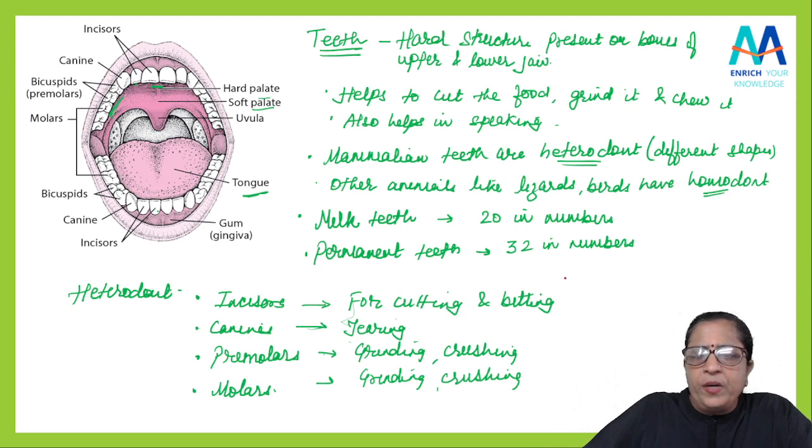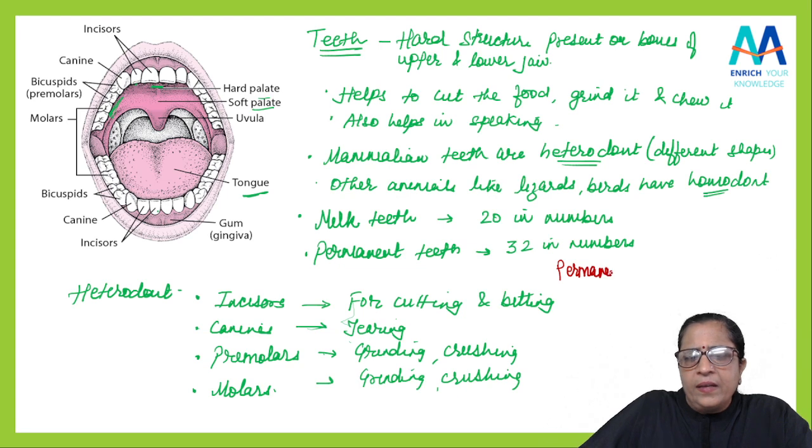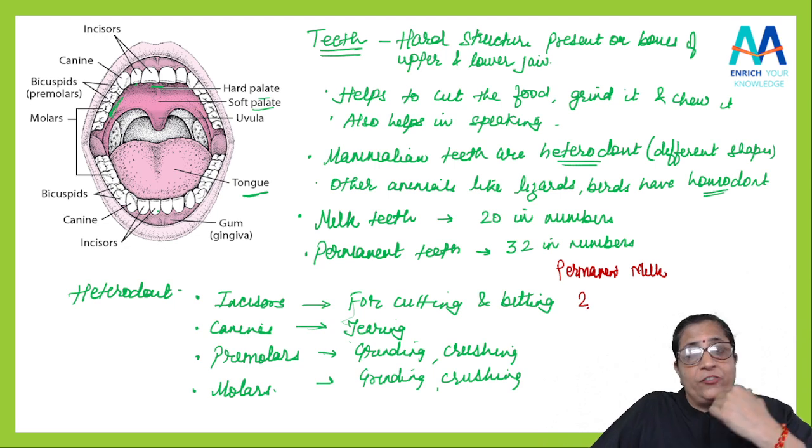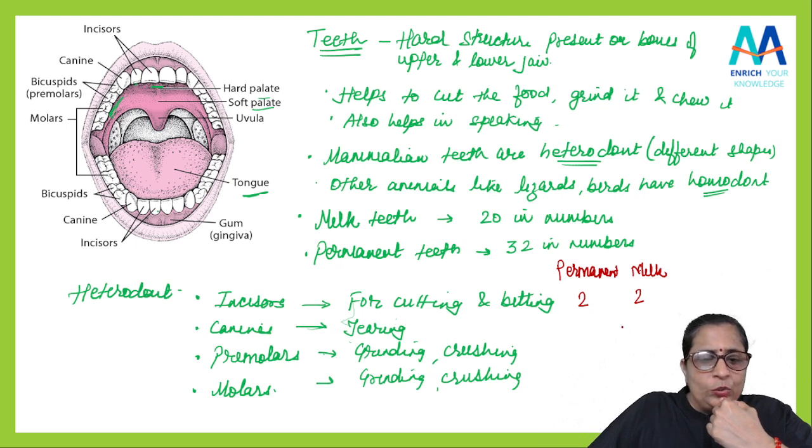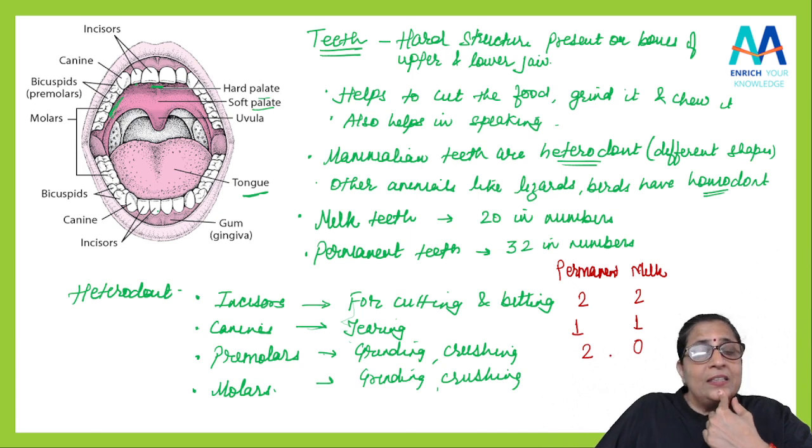In the case of permanent teeth and the milk teeth. For the permanent teeth, the incisors are 2 in number for each side, so we can say 2 pairs. Milk teeth also have 2. Canines will be 1, milk teeth 1, then premolars 2. Premolars will not be there in milk teeth as such. And molars, there are 3 pairs in permanent teeth. Here it is 2 pairs.